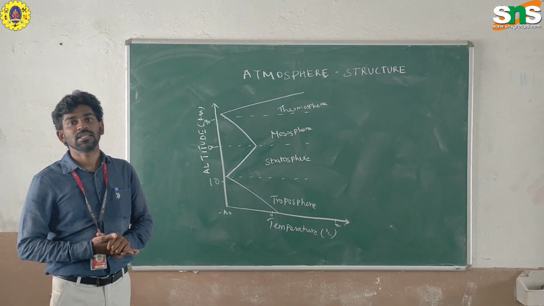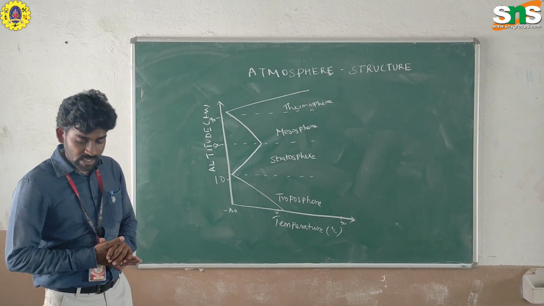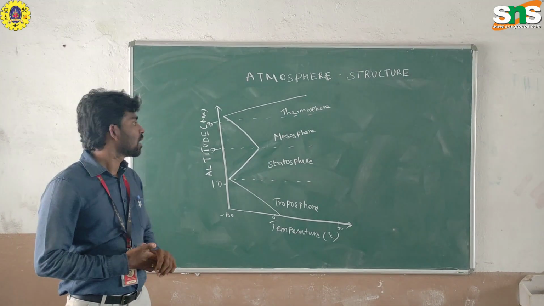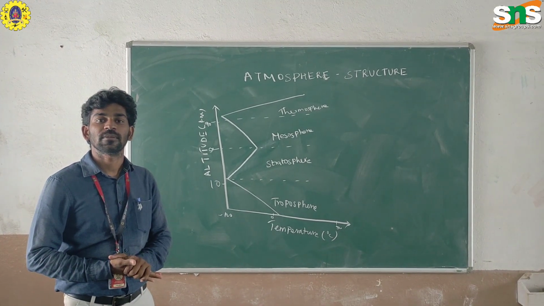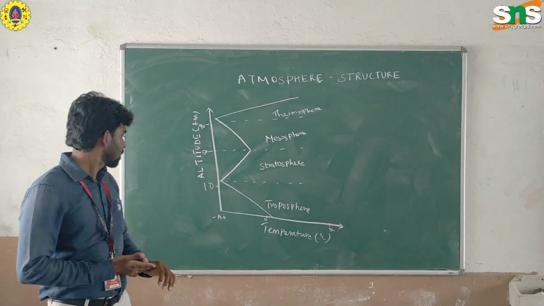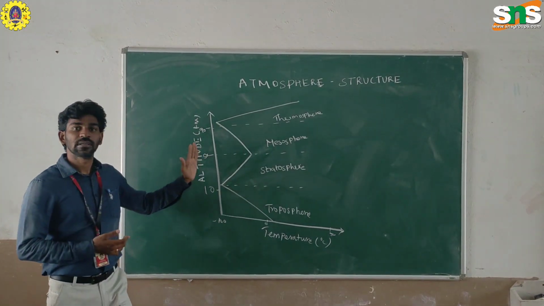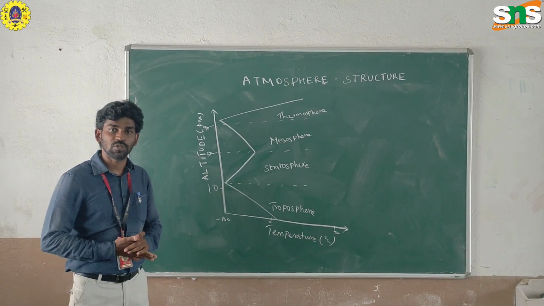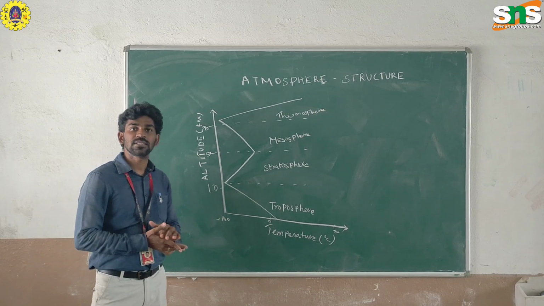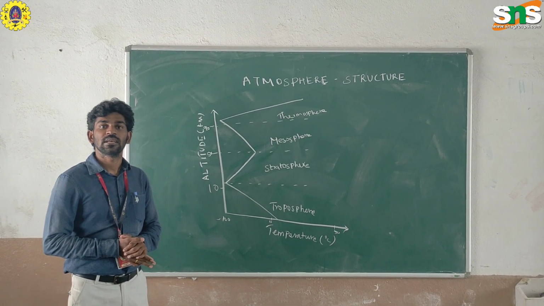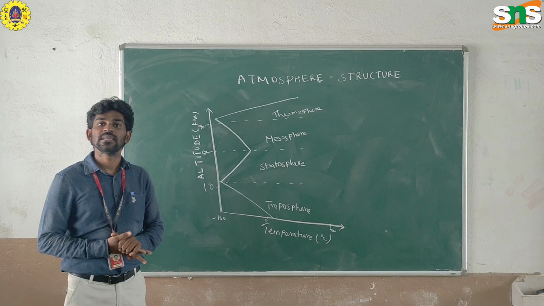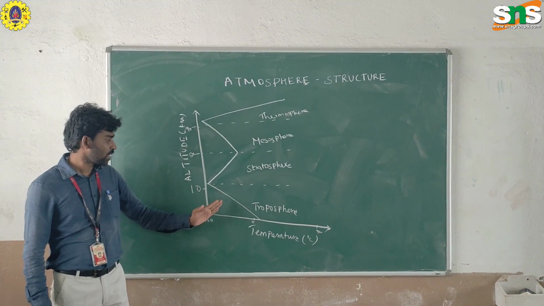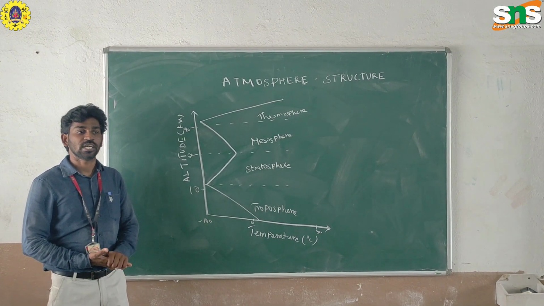So basically, the atmosphere is divided into several structures: troposphere, stratosphere, mesosphere, and thermosphere. In this graph, the y-axis indicates altitude in kilometers, and the x-axis indicates temperature in degrees Celsius. The first layer of the atmosphere is called the troposphere.